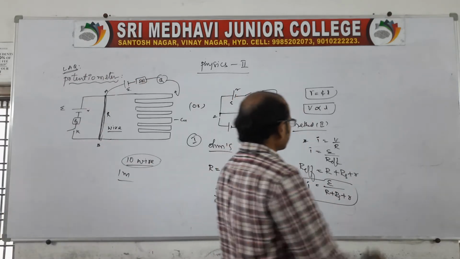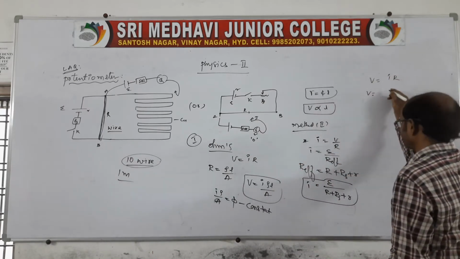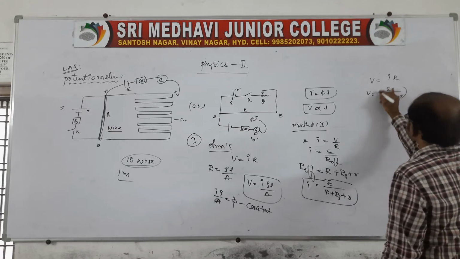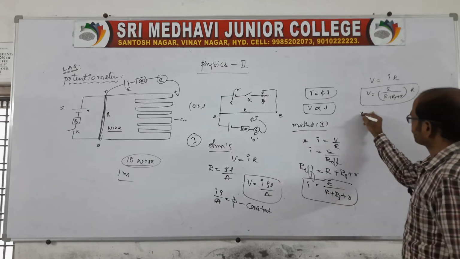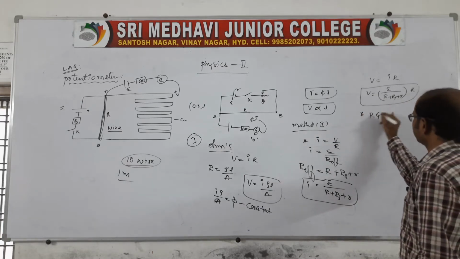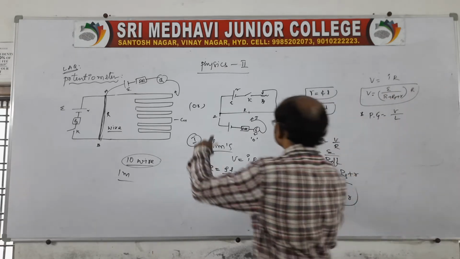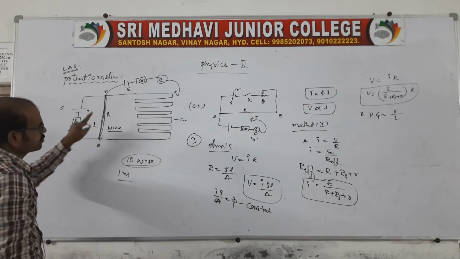Here, according to the potential difference, V is equal to I into R. So V will be I, which is capital E by capital R plus RS plus small r, into capital R. Now there will be a potential gradient. It's nothing but the potential per unit length, over the total length of the wire, which we say is capital L, because I am saying between A and B.